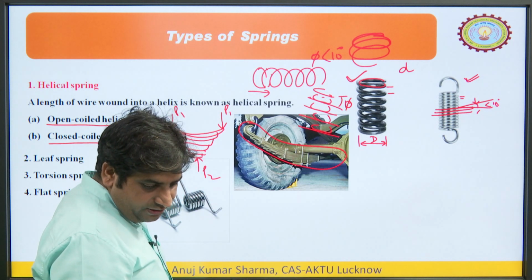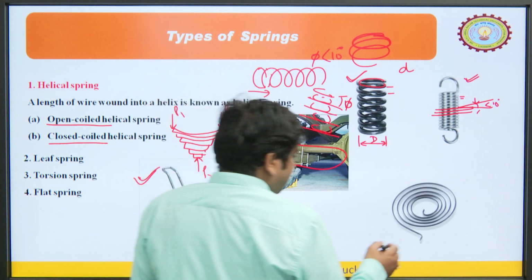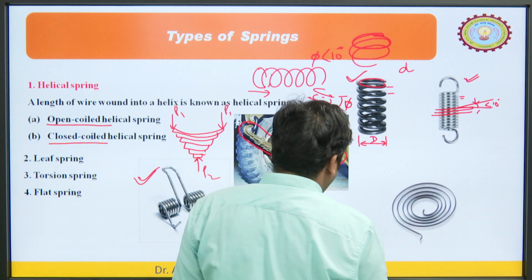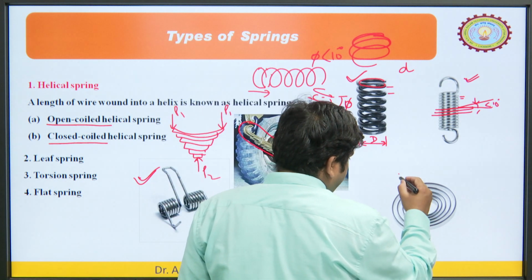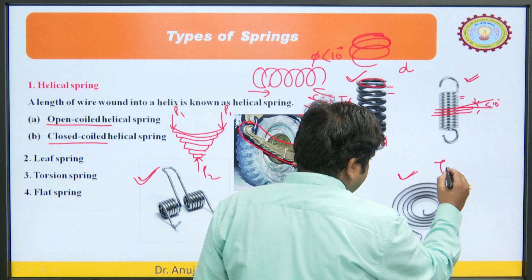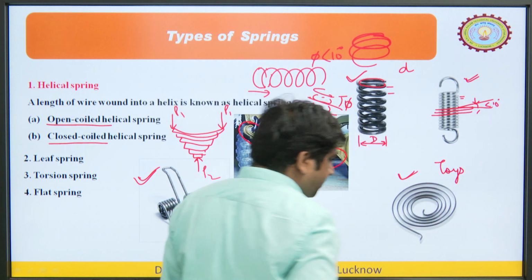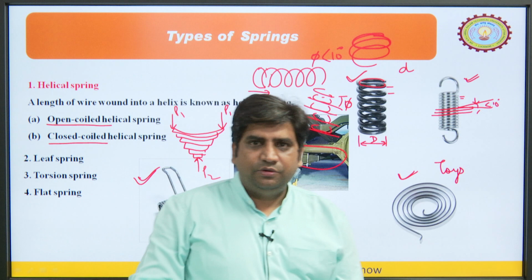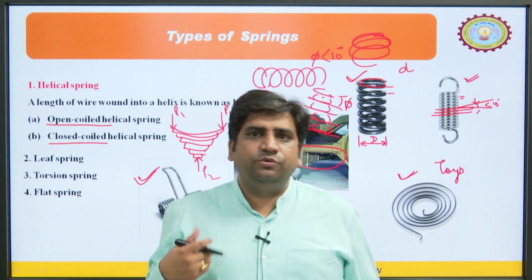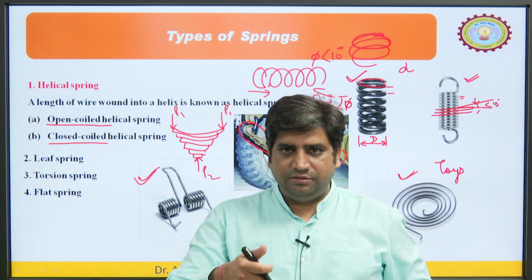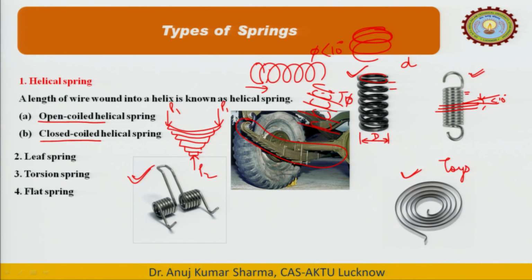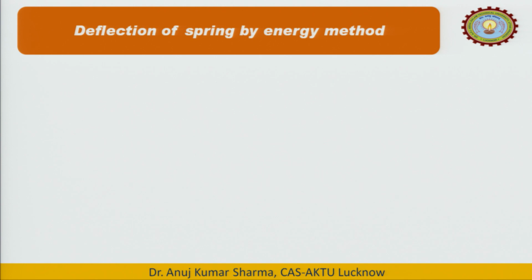Flat springs are flat plates, as you see here. We can also call this a spiral spring, because it is in spiral shape. Generally these types of springs are used in toys or some other instruments where we want to turn the key and store the energy, and then upon releasing the hand from that key, or while doing different operations, they can release the energy. So, these types of springs we generally use in our daily life.